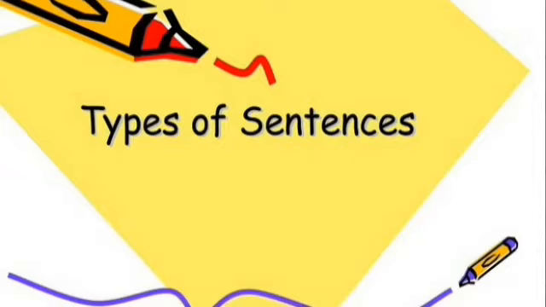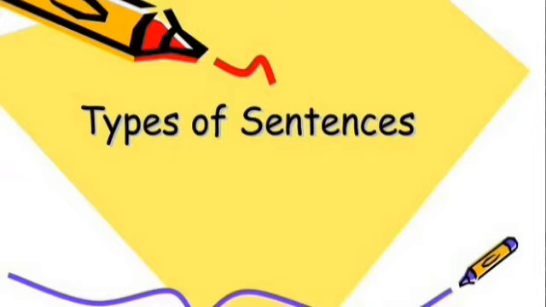Next, interrogative sentence. A sentence that asks a question is called an interrogative sentence. For example, what is your name? In an interrogative sentence, the verb stands before the subject and the sentence ends with the question mark.